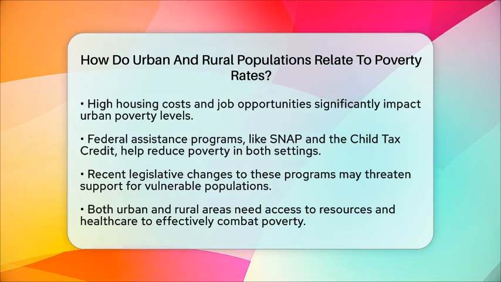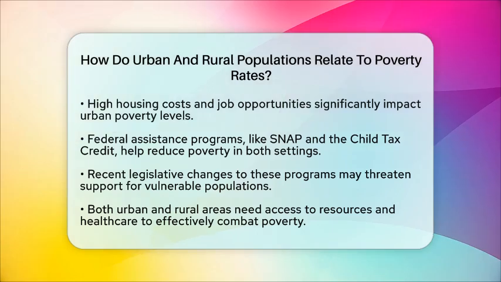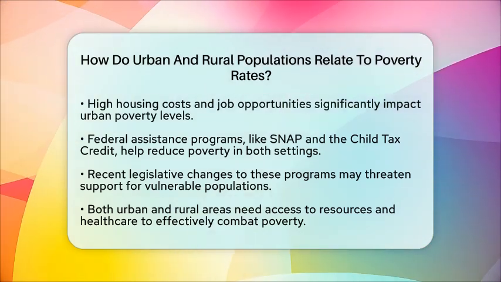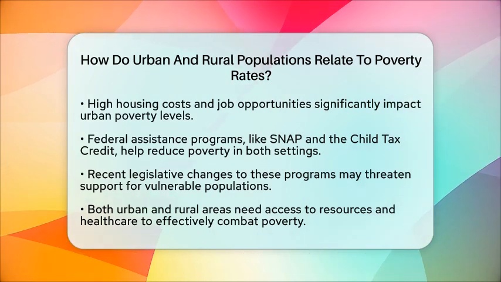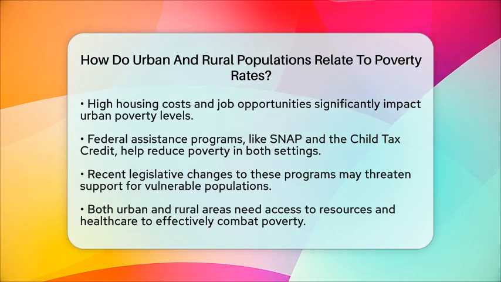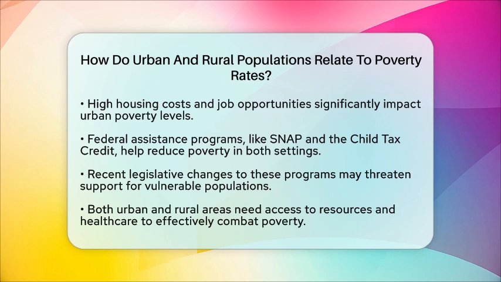In summary, both urban and rural populations in the United States face poverty challenges, with rural areas showing a marginally higher rate. The relationship between population setting and poverty is influenced by access to resources, health care, and social programs. These elements are essential for addressing poverty in all communities.